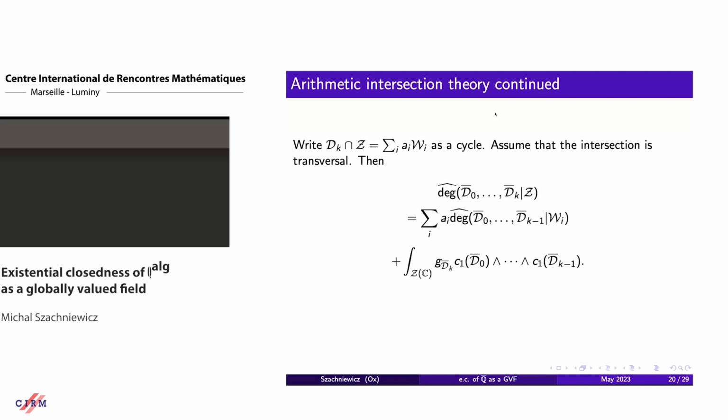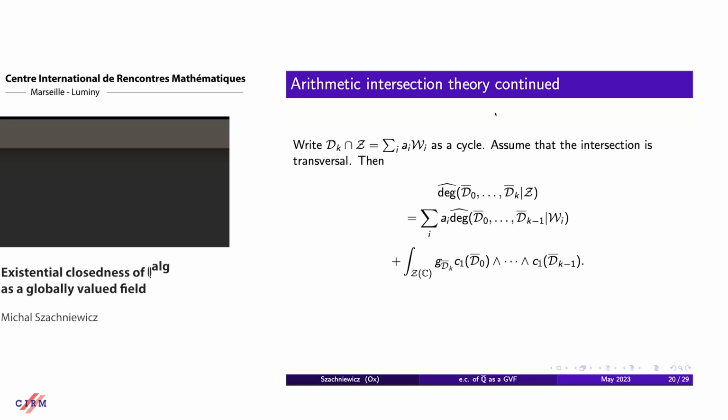The formula has the parts corresponding to smaller dimensional varieties, and then the part corresponding to complex analysis, where we take the green function of the last divisor and intersect it analytically, looking at Chern classes of the line bundle corresponding to the divisors d0 to dk-1 with a metric corresponding to the green function.